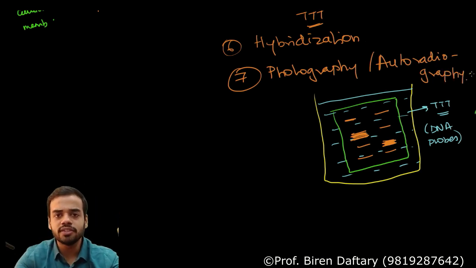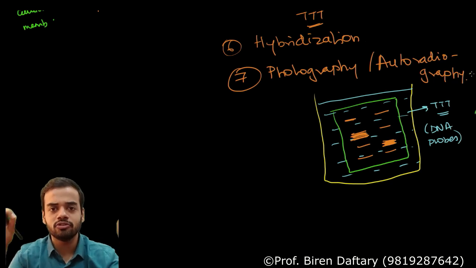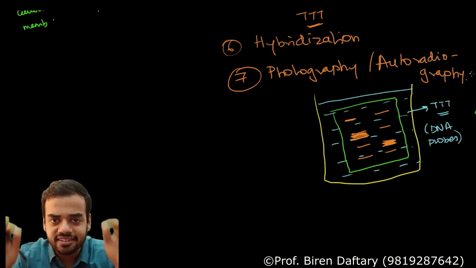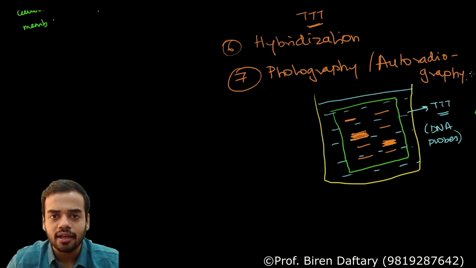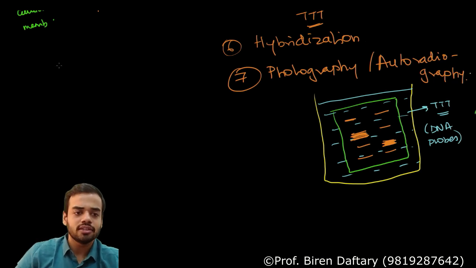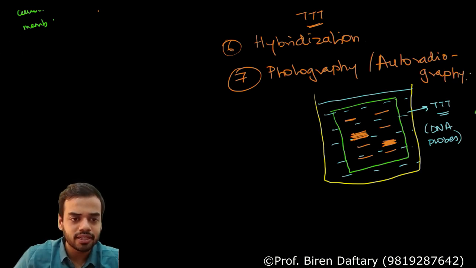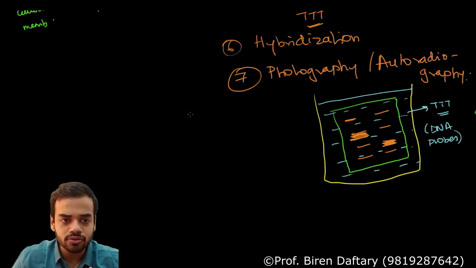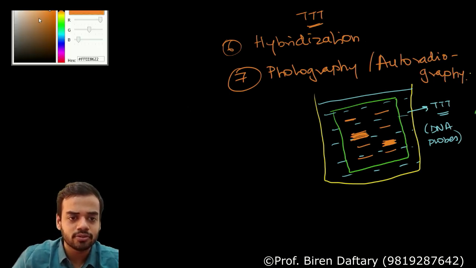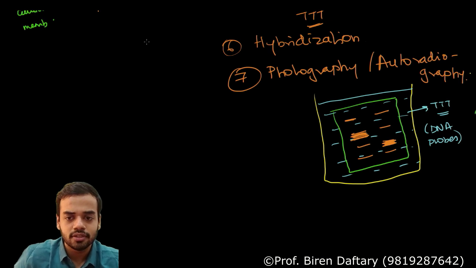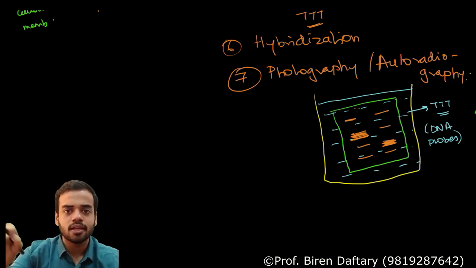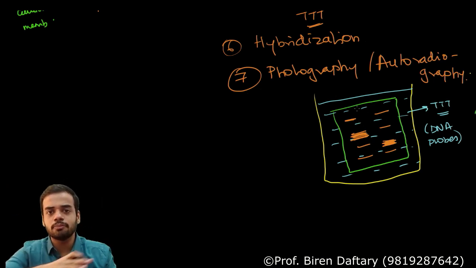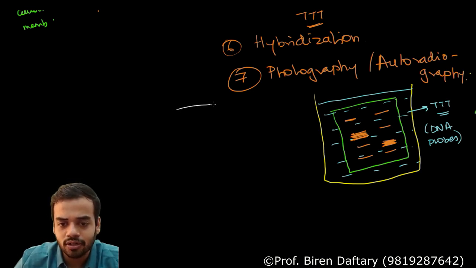What you do is take this nitrocellulose membrane and put it in an X-ray machine, and an X-ray film comes out. Have you seen an X-ray film? The X-ray film will be something like this. Just imagine that. I will use a white color for this. So you take the nitrocellulose membrane out from that container and put it in an X-ray machine. The X-ray machine will produce an X-ray, and that X-ray will look like this.